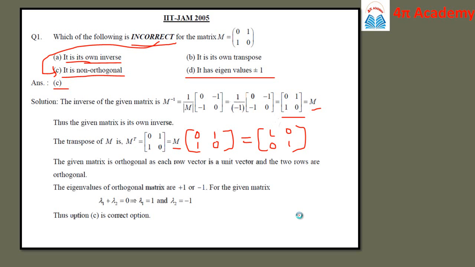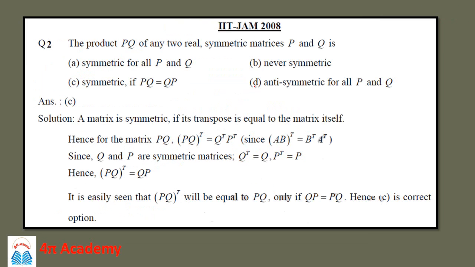Then one more problem from the IIT JAM 2008 examination: the product PQ of any two real symmetric matrices P and Q is, which of the following is correct? A matrix is symmetric if its transpose is equal to the matrix itself. This is the property of the symmetric matrix: if its transpose is equal to the matrix itself, it is called a symmetric matrix.